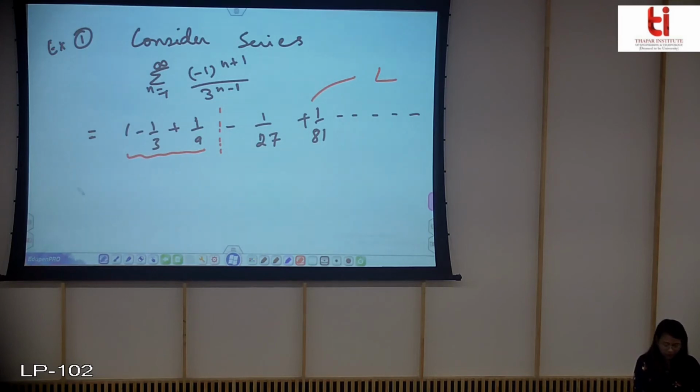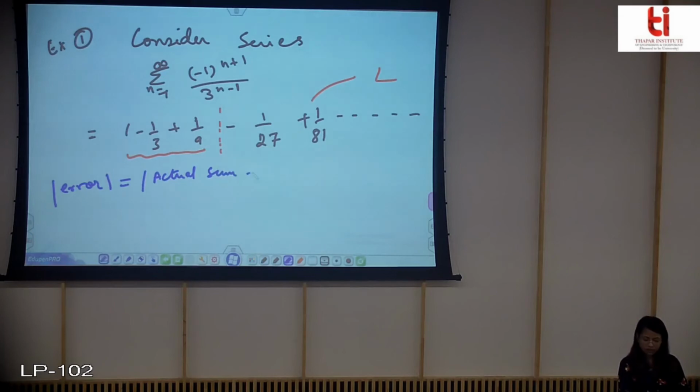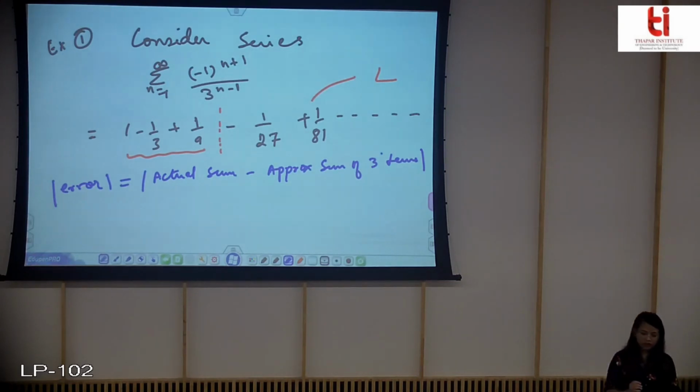That the magnitude of the error, obviously, since I cut it, there will be some error. So the error is the actual sum minus the approximate sum of 3 terms, because the actual sum was an infinite series and now you cut, so it becomes finite with only 3 terms.